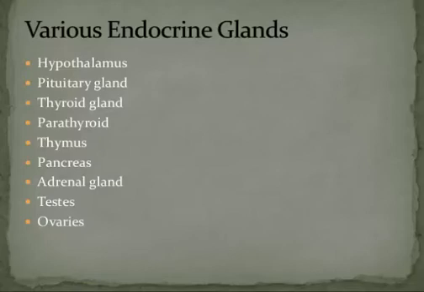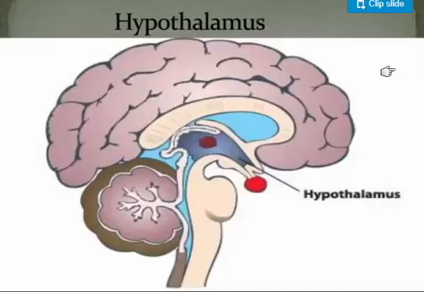We have many endocrine glands in the body, and each of them has its own specific function. The mother of all glands is the hypothalamus. It is present in your brain, and it's controlling many functions and also controlling the functions of many other glands. This is the hypothalamus. It's present in the brain, and it's controlling so many functions in the body.